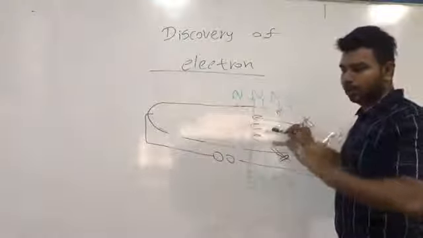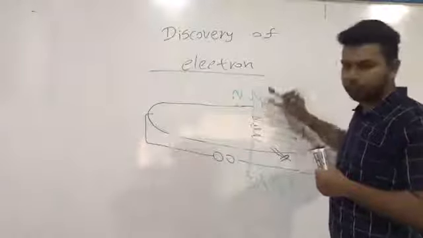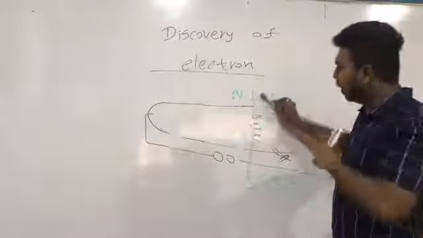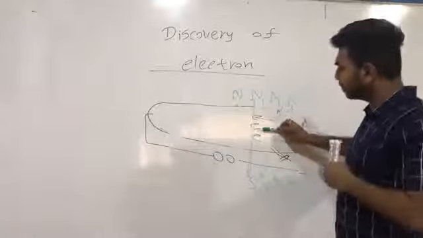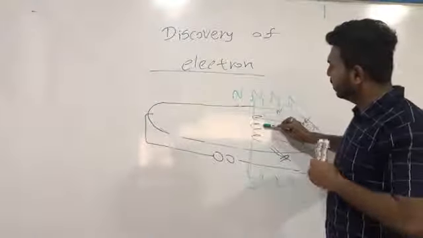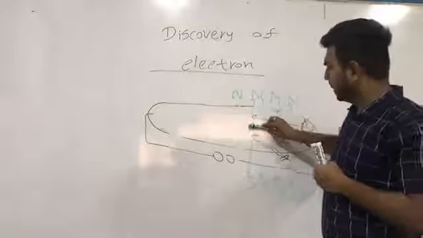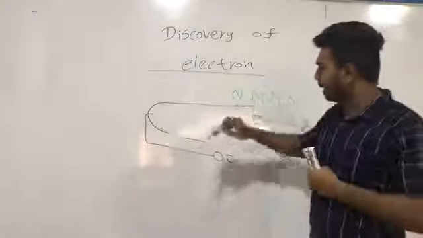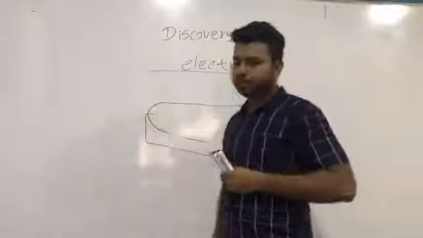So you should remember that cathode rays will not be deflected by the magnetic field towards the poles of the magnetic field. But it will surely change its path. If cathode rays try to move in straight lines, then after applying a magnetic field, they will travel in a circular path perpendicular to both these poles. So, you should remember these properties.